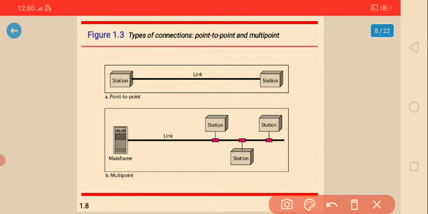So this is the sender and this is the receiver. So this is what we call a point to point connection.